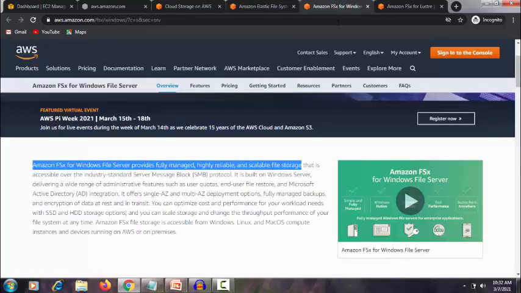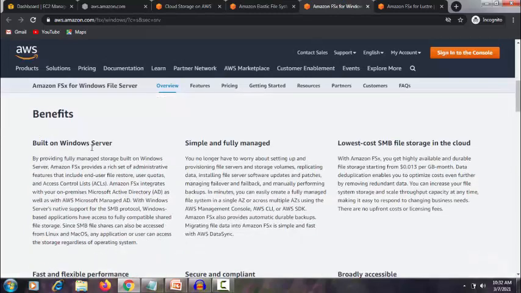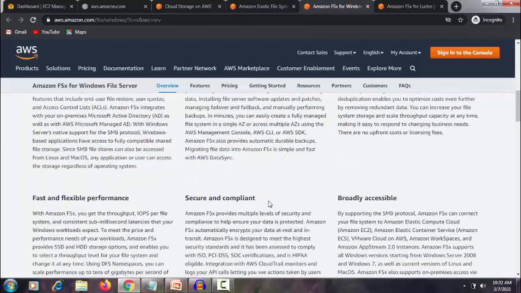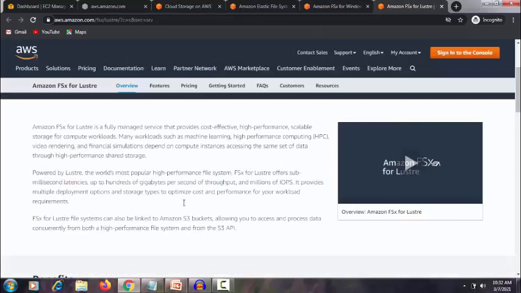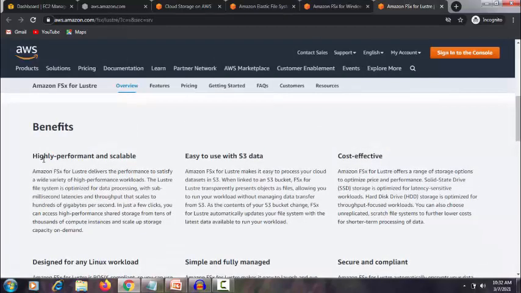Then FSx for Windows is built for Windows Server only: simple, fully managed, lower cost SMB file storage in the cloud, secure and compliant, broadly accessible, with fast and flexible performance. For FSx for Lustre the benefits are high performance and scalability, and easy use of S3 data, since S3 integration is there.